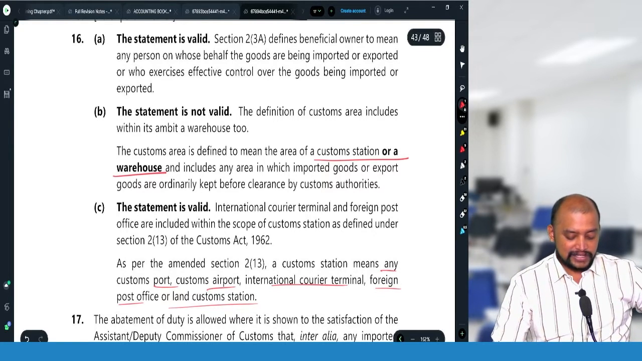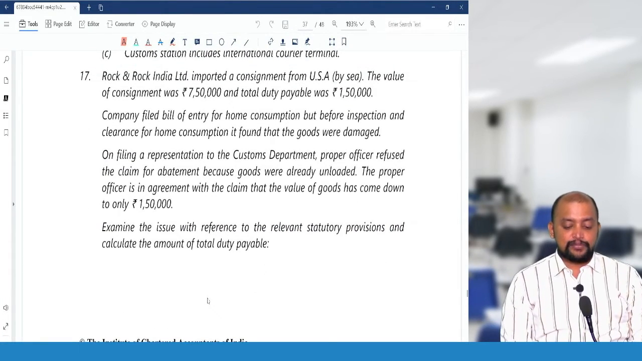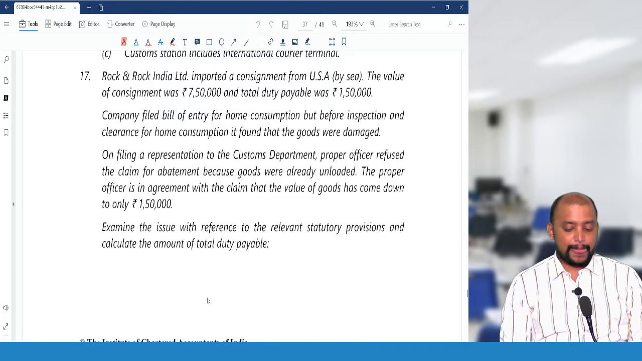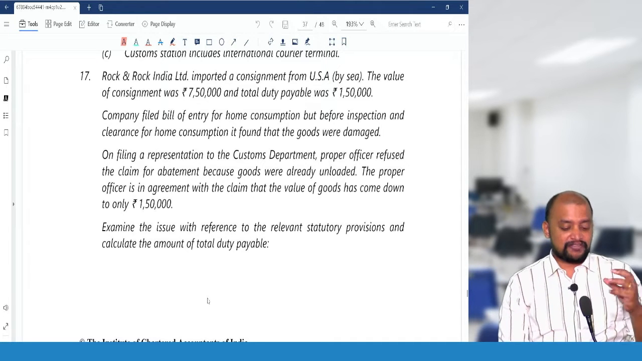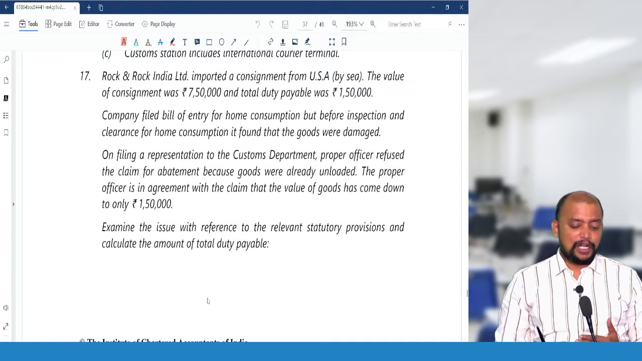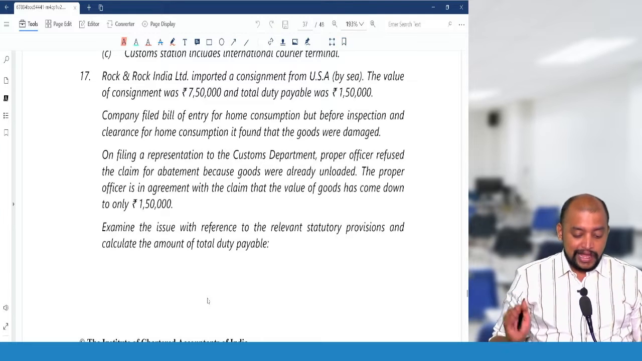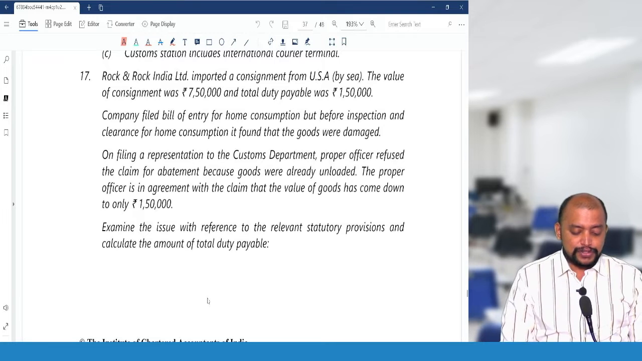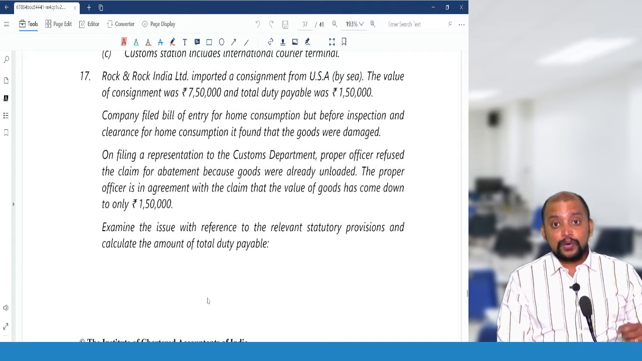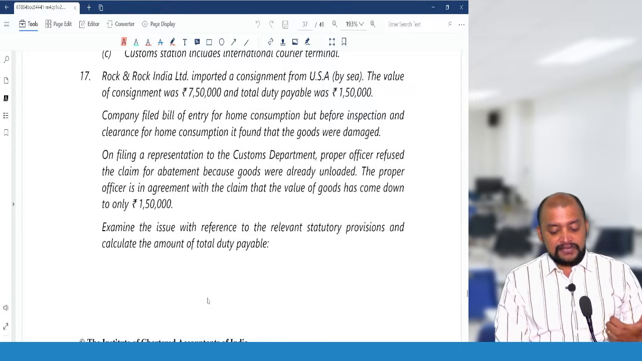Okay. Then last question in this chapter 1. Rock and Rock India Limited imported a consignment from USA by sea. The value of the consignment was 7,50,000 and the total duty payable was 1,50,000. The company filed a bill of entry for home consumption, but before inspection and clearance for home consumption, it found that the goods were damaged. On filing a representation to the customs department, the proper officer refused the claim for abatement because the goods were already unloaded. The proper officer agrees with the claim that the value of goods has come down to only 1,50,000.